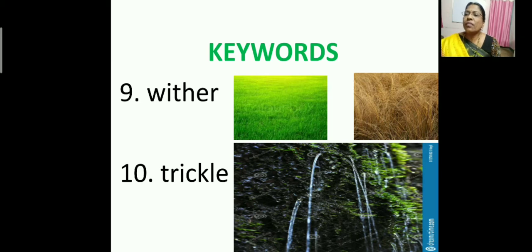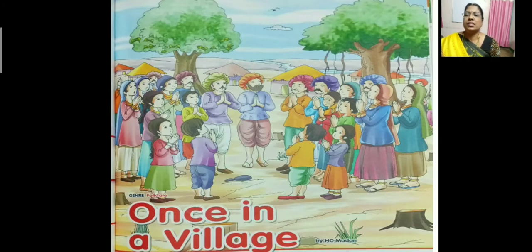Next one is trickle. You can see the water, how it is falling. The trickle here refers to water which flows, a slow thin flow of water. A slow thin flow of water is called a trickle. Now let us go to the lesson, children.